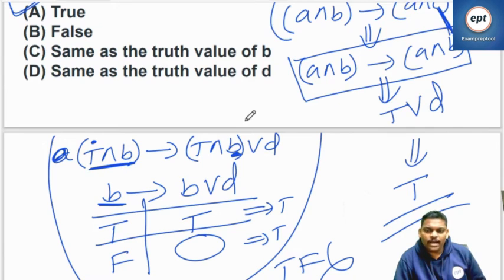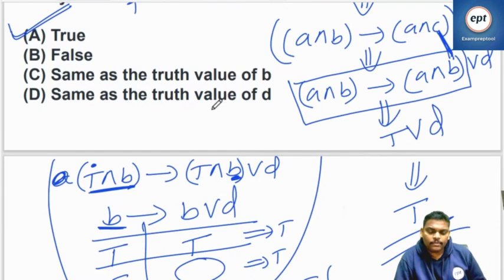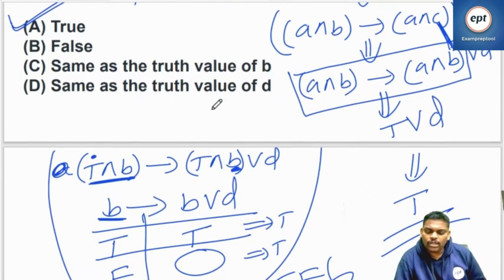Sir, how to verify option C? What is option C? Same as the truth table of B.